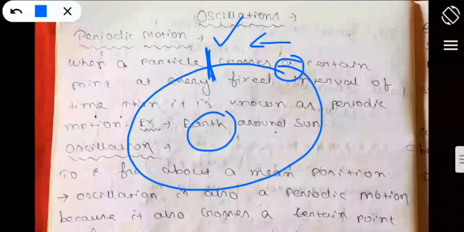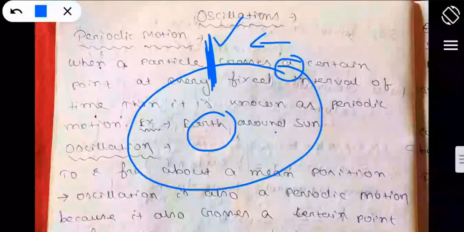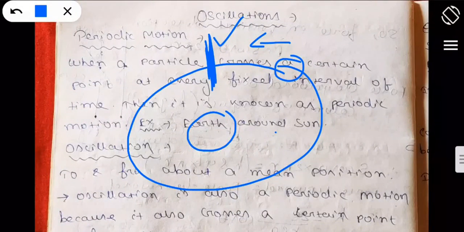So what is a periodic motion? If any object crosses a particular destination at a fixed interval of time, then it is called a periodic motion. Like the earth rotates around the sun, so it always crosses this fixed point with a fixed interval of time, right? So this is all known as a periodic motion.